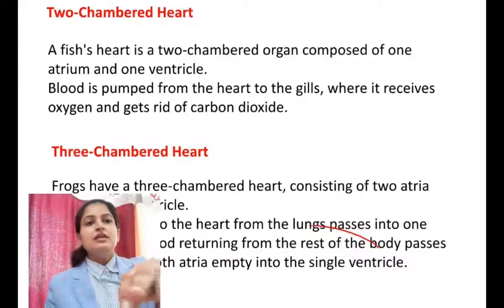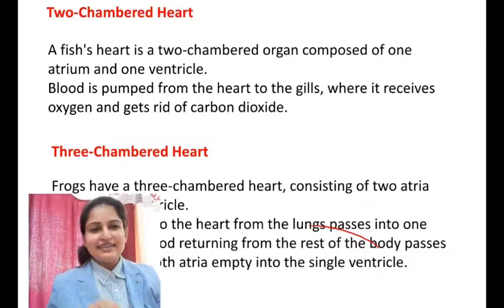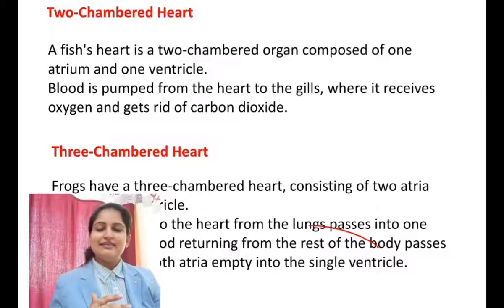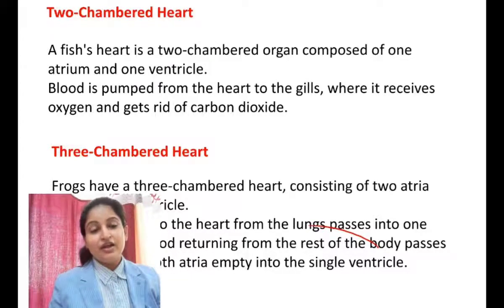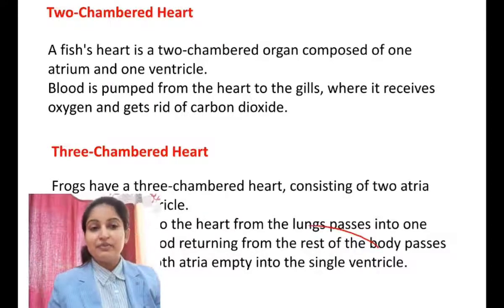Okay, now we have studied about the heart and the open and closed circulatory systems. Now we are going to study the hearts of lower vertebrates. We have earlier studied the human heart, which is a 4-chambered heart, but now we are going to see what kind of heart is present in a fish, and what kind of heart is present in the reptiles.